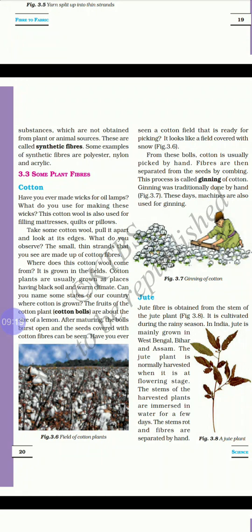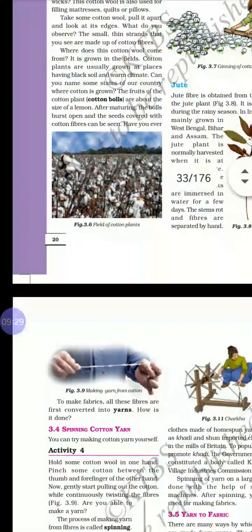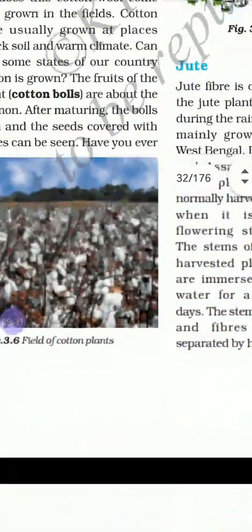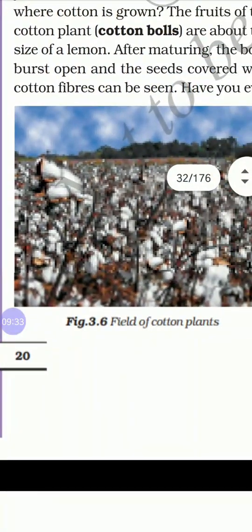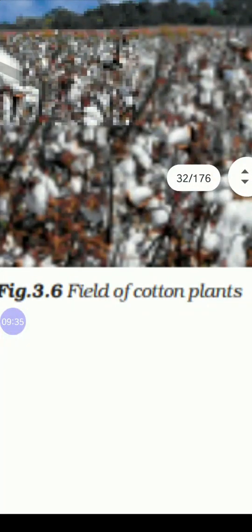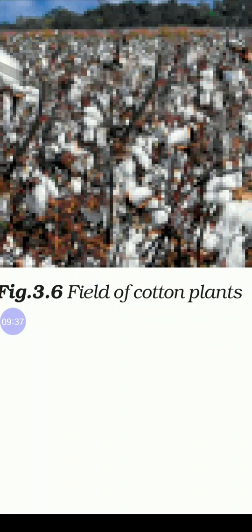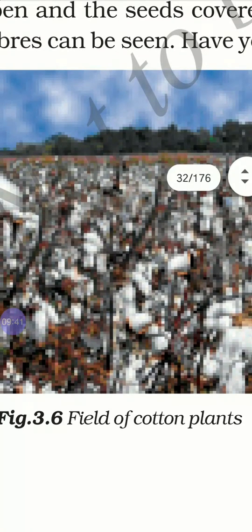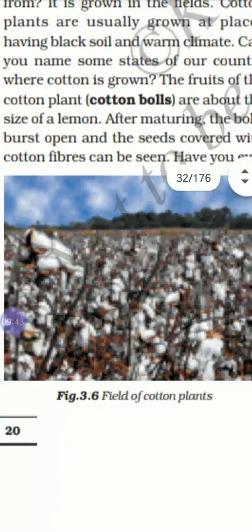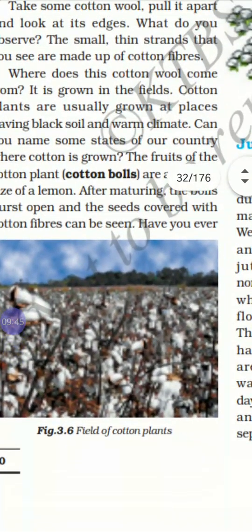Have you seen a cotton field that is ready for picking? It looks like a field covered with snow. I'll show you the photo. This is what it looks like, a field covered by snow. This is how cotton grows on a plant. It contains seeds. If you take them out and separate, we can see the fibers. This is how cotton looks.